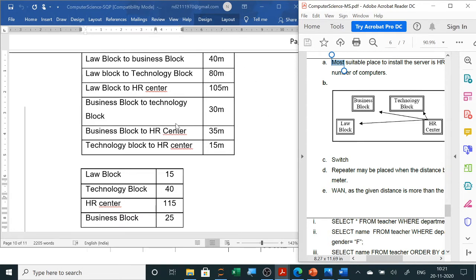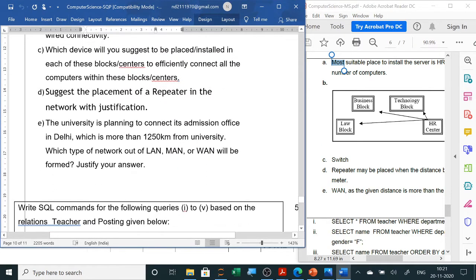You don't require the repeater here in this case. So you can only write here that a repeater is normally placed where the distance is more than 70 meters, to amplify the signal. We use the repeater. Now the next question is, the university is planning to connect its admission office in Delhi, which is more than,